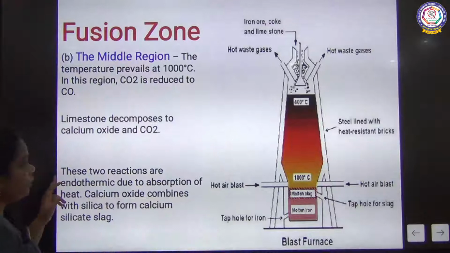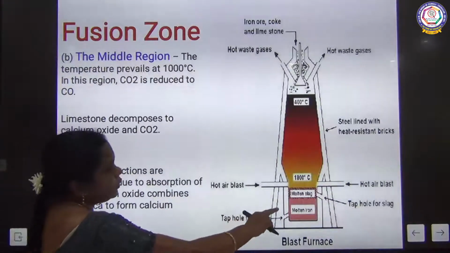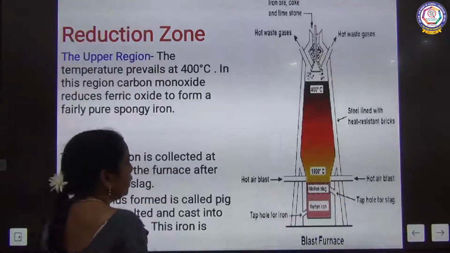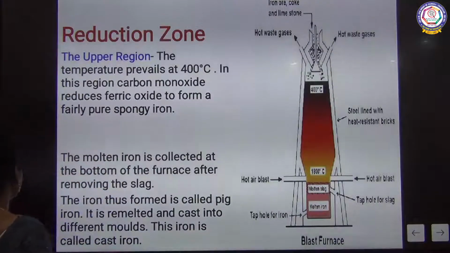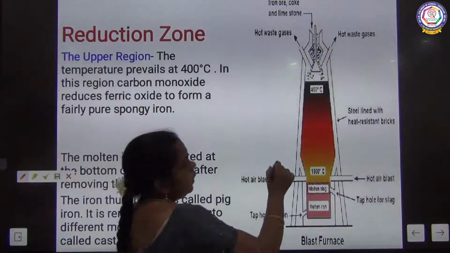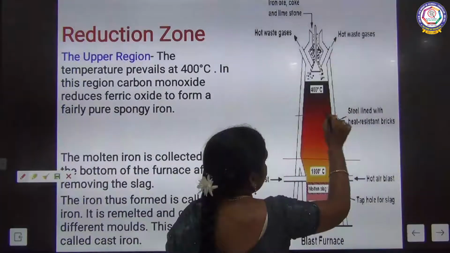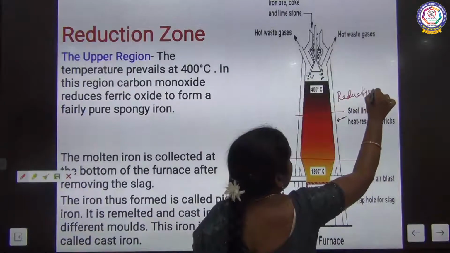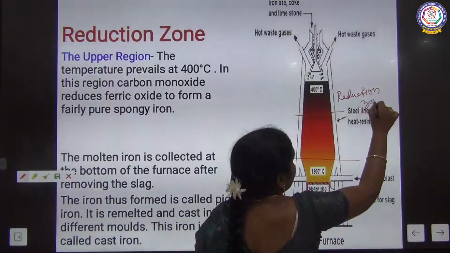And then next, the first one is the combustion zone, and next the fusion zone, and next one is the reduction zone.